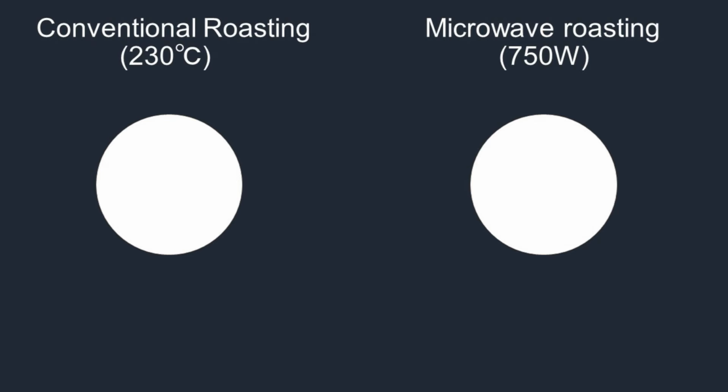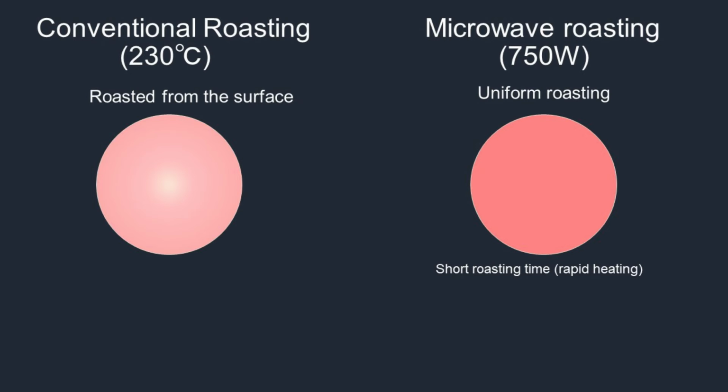This is based on research from the Technical University of Łódź, Poland. There are two types of roasting method. First is conventional roasting at 230 degrees. On the other hand, microwave roasting at 750 watts. As I show you, microwave roasting can roast uniformly and rapidly. On the other hand, conventional roasting roasts from the surface, so there is a temperature gradient. In other words, a different degree of roasting.